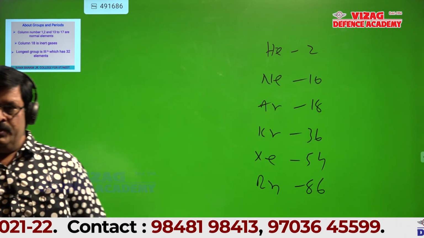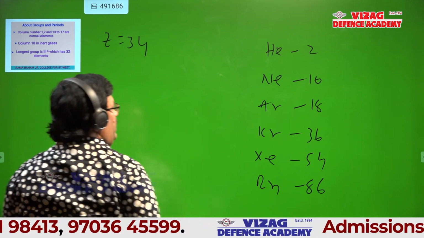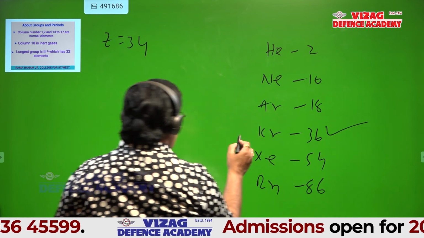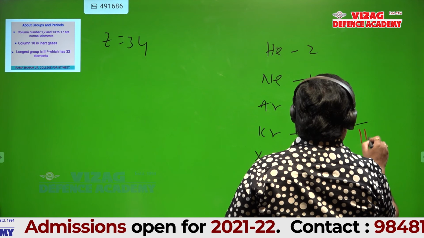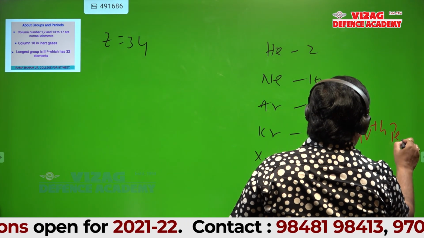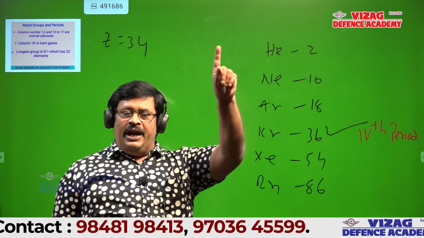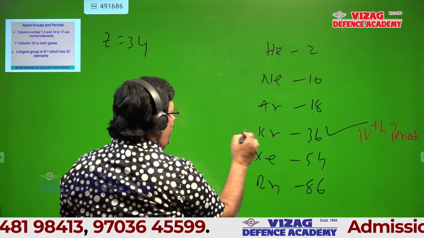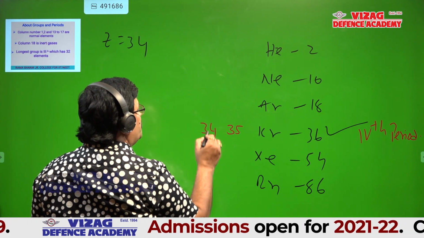I have given simply Z value 34. 34 comes under this, fourth period only. Any doubt in this? If 36 is krypton, atomic number 35 should be here and 34 should be here.